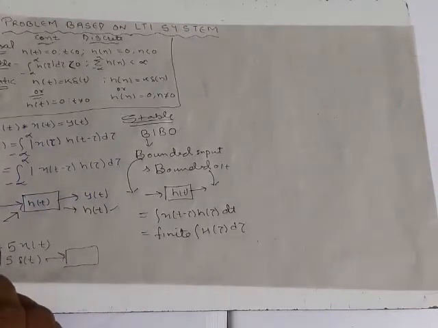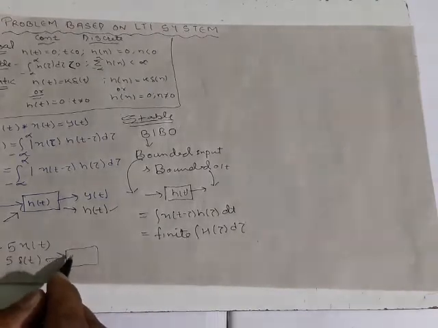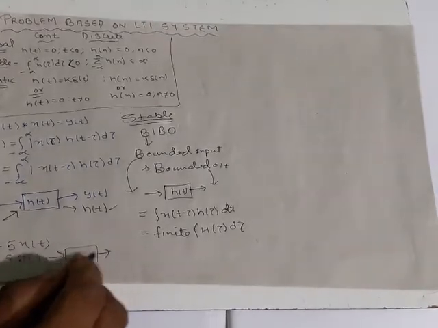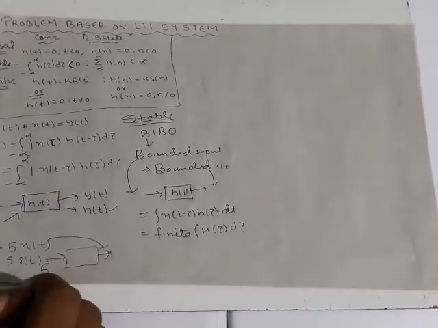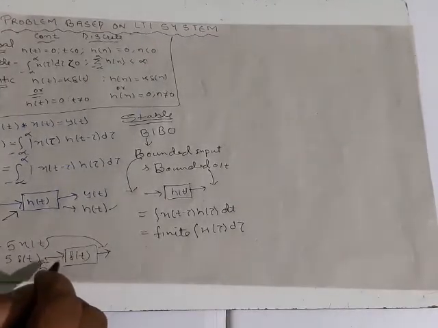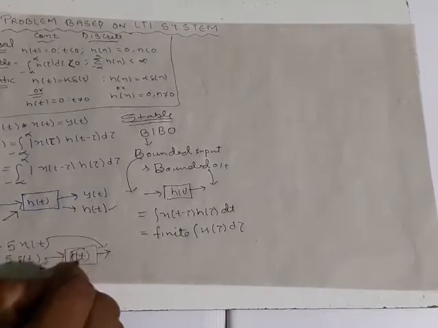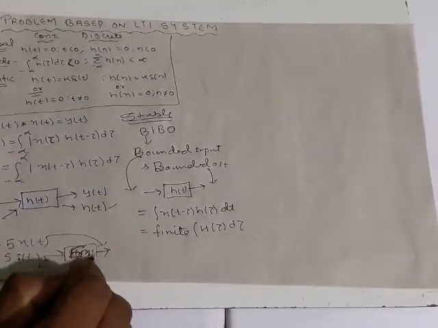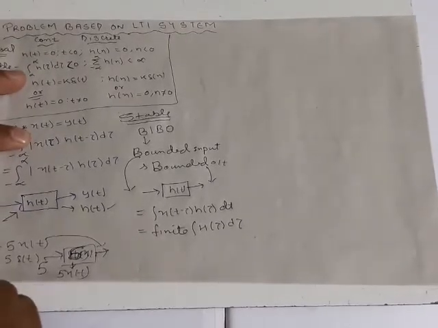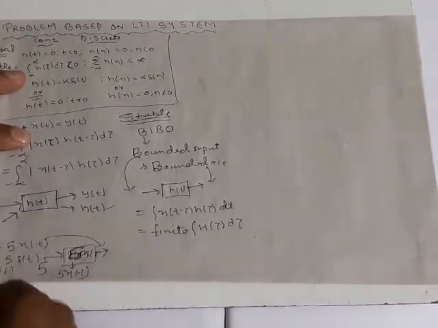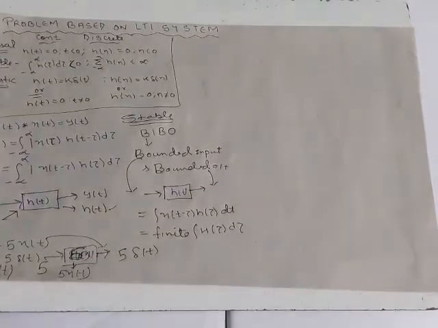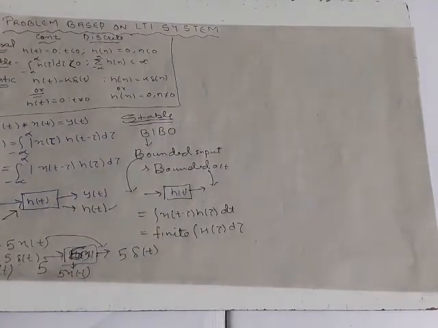है ना, y of t में अगर हमने दिया y of t equals to 5 x of t है, that means delta of t है ना, ये मतलब यहाँ गया. या हम बोल सकते हैं कि delta of t हमने यहाँ दिया, ये 5 सिस्टम में, 5 of x of t है. That means here 5 of x of t है, where x of t is nothing but delta of tau. So it is equal to 5 delta of tau.